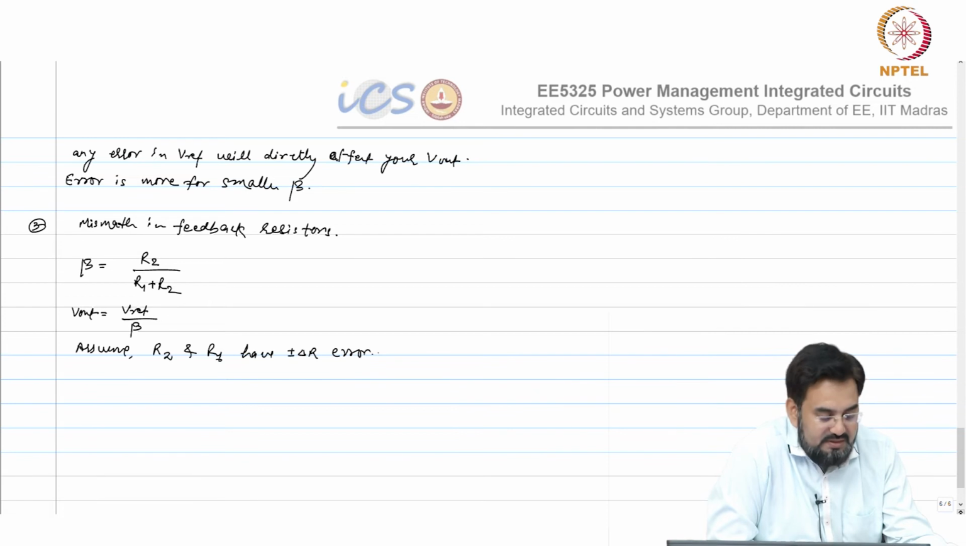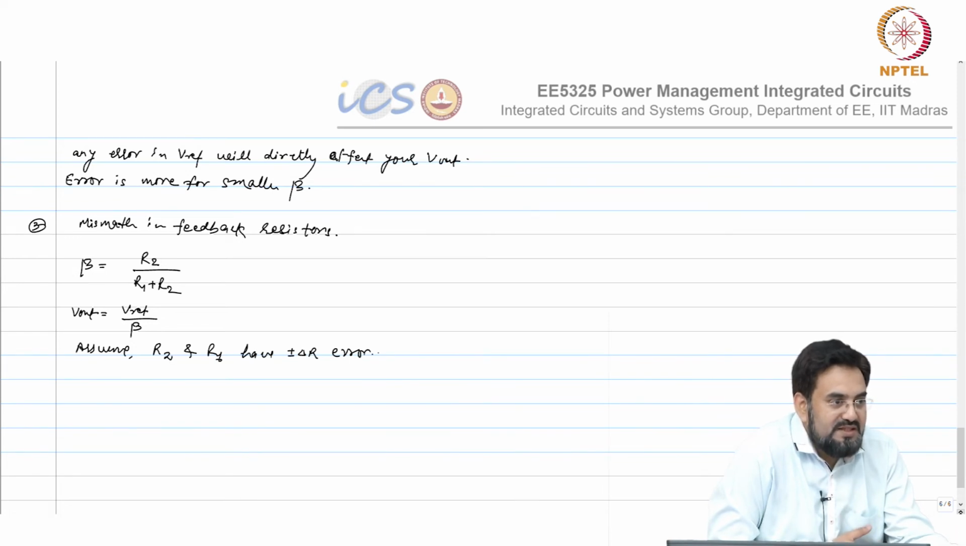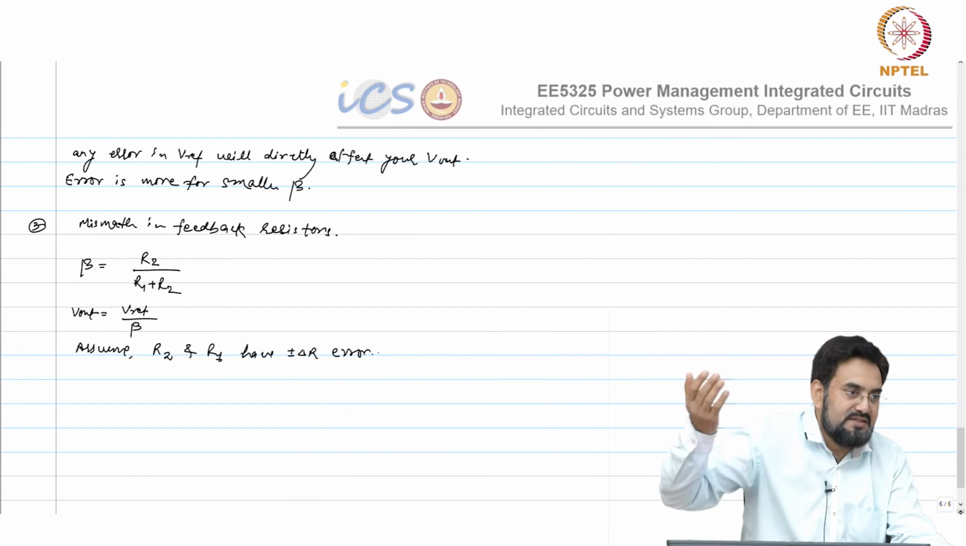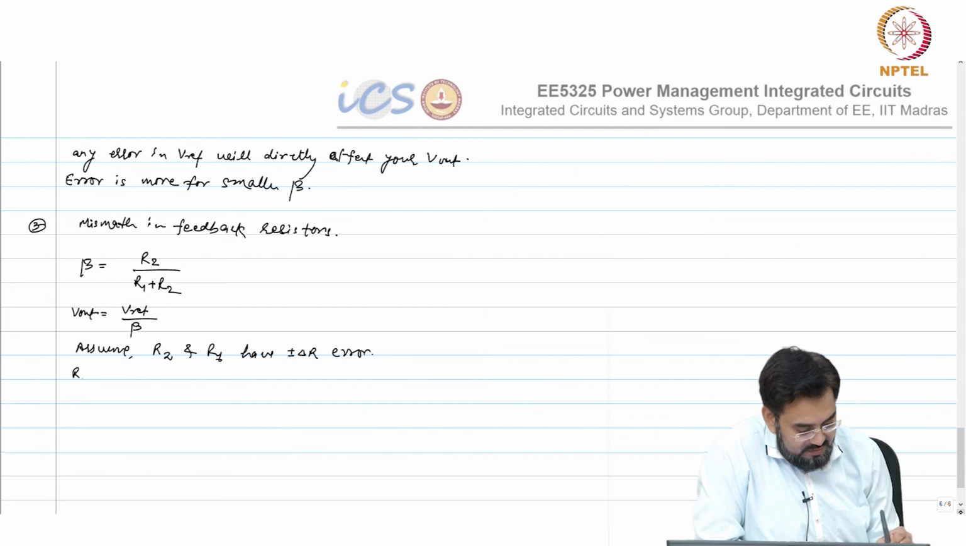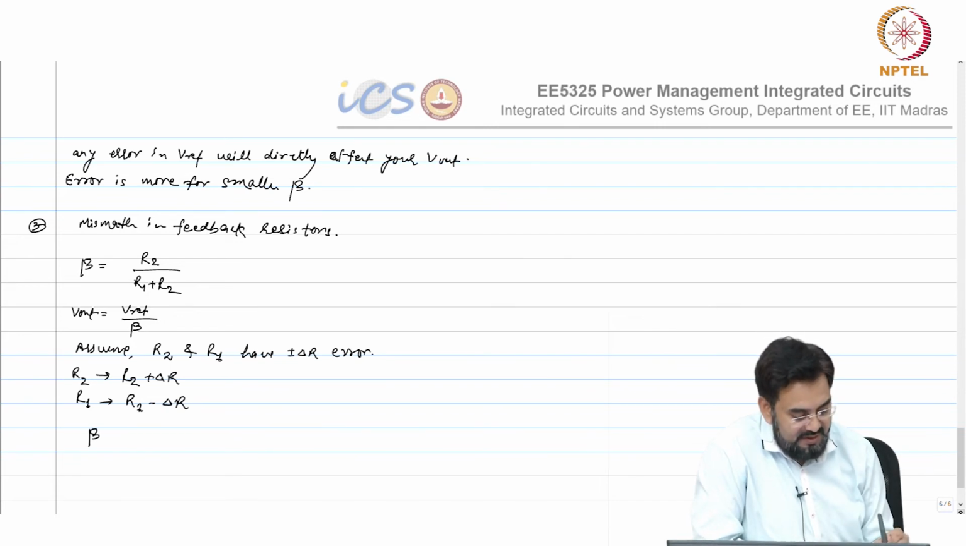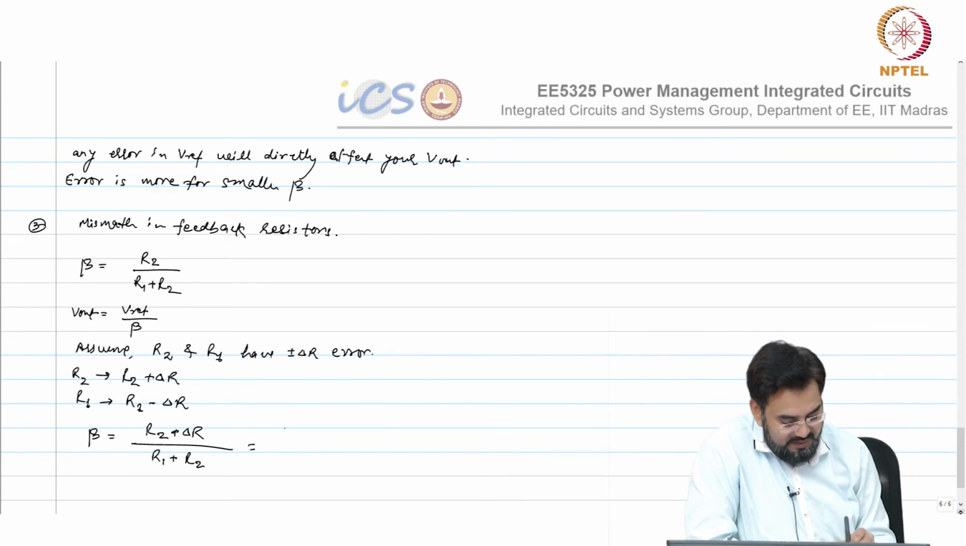So what will be the worst case? Both will have plus delta, or one will have plus delta and the other will have minus delta? Different, because if both have the same, then they cancel out, so there will be no error as such. If both are moving in the same direction, that ratio will not change. Okay. So R2 becomes R2 plus delta R, and R1 becomes R1 minus delta R. So now your beta will become R2 plus delta R over, and plus minus delta will cancel out, so this will remain R1 plus R2.